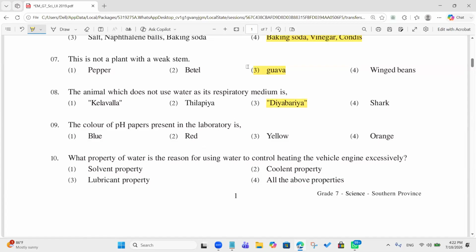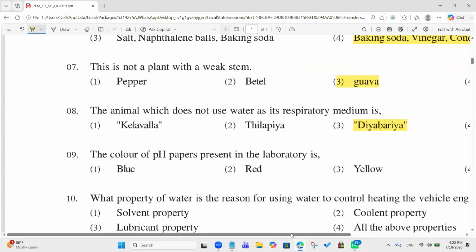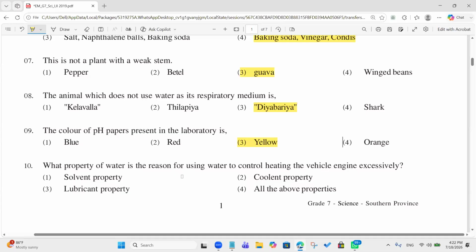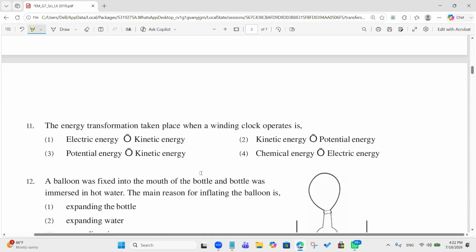The color of the pH papers present in the laboratory? Yellow color, good, right? They are yellow in color. What property of water is the reason for using water to control excessive heat in a vehicle engine? Coolant property, good. Number 11, the energy transformation that takes place when the winding clock operates is? Potential energy to kinetic energy.